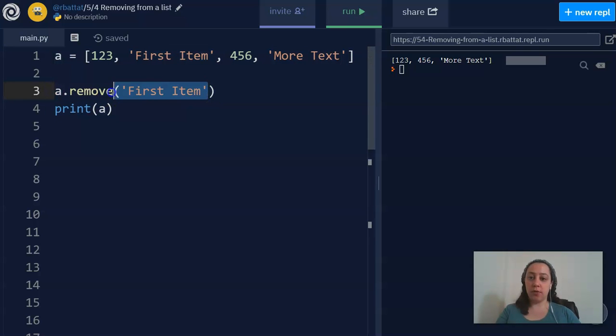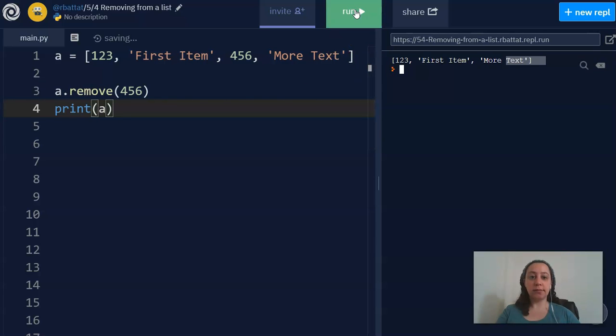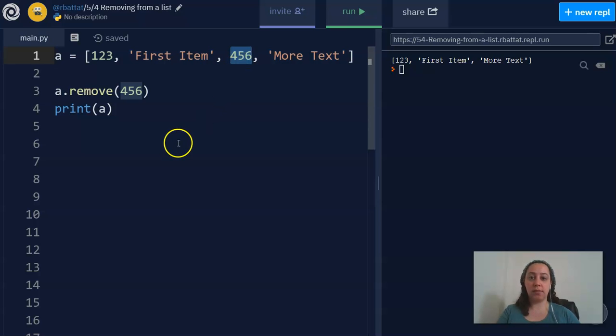If I write A.remove 4, 5, 6, and now I print A, what will it print? It prints 1, 2, 3, first item, more text. It does not print 4, 5, 6 because I have removed it from the list.